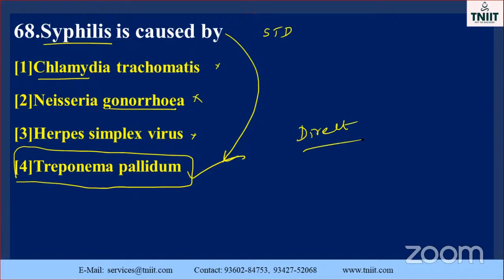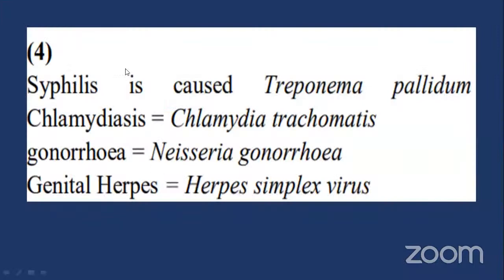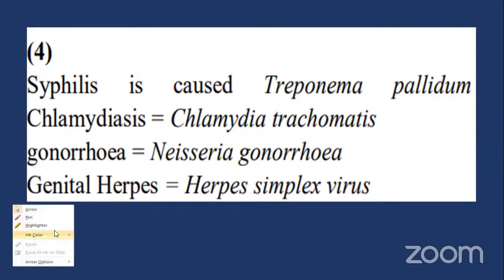You must know this question. Syphilis is caused by the causative organism Treponema pallidum. TP. Just imagine, not TP as in tuberculosis. It is also the short form of syphilis. See the option. Syphilis is caused by Treponema pallidum. Chlamydia trachomatis is Chlamydia. Gonorrhea, Neisseria gonorrhoeae. Here you must note these two points, very, very important, my dear.